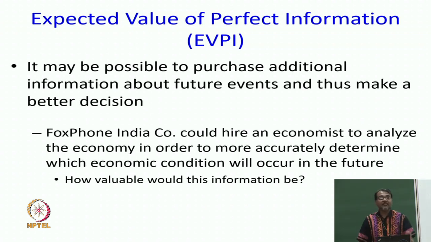So, if the economist says it is favorable, I am going to trust the economist so much that yes, I will believe the market is favorable, and the market is favorable, and vice versa, then we will call it value of perfect information. But of course, in the general case, it might just change my probability distribution, and we have to deal with it somehow. So, the question we have to answer is, how valuable is this information in money terms? And how do we even go about analyzing this? A few people have thought about it, I am very happy about it.